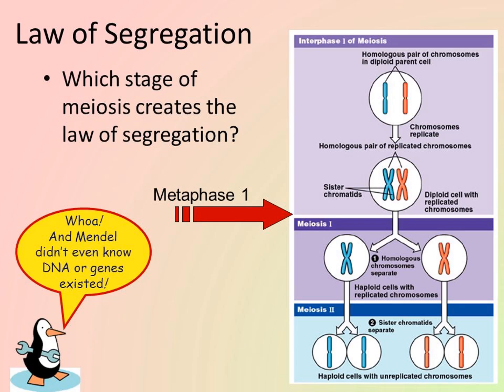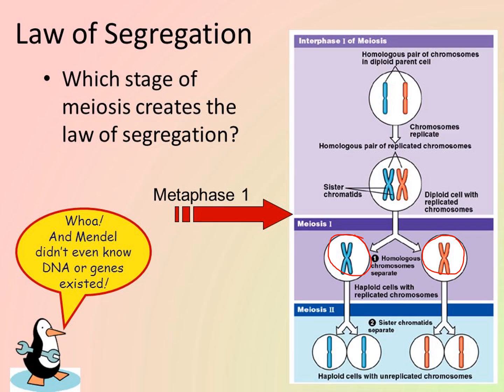So when we're talking about the law of segregation, we're actually talking about what's happening during meiosis, okay? So it's metaphase 1. Right? So if we have our 2 homologous chromosomes that are set up, right? One is going to go into one allele and one is going to go into the other allele. And it's a 50-50 chance, right? If you're going to get the blue chromosome or the red chromosome.